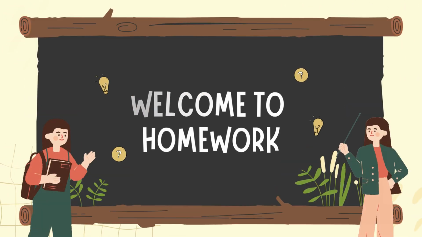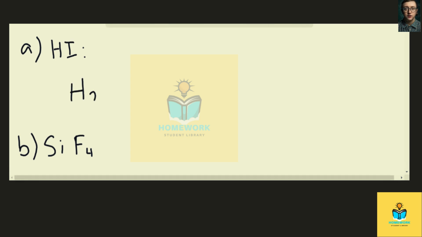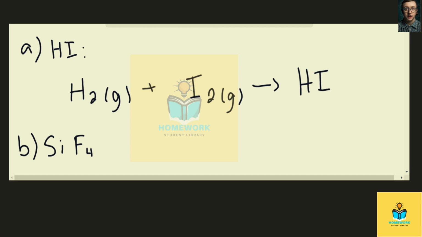Welcome to homework. Hey guys, so in this question, we're asked to find balanced formation equations at standard conditions for each of these four compounds. So for the first compound, we have hydrogen iodide. When we say we want them in standard conditions, that means these two elements, hydrogen and iodine, must be in their standard form. So hydrogen and iodine both exist as diatomic molecules and gases. So I'm going ahead and writing those down like that, and they are forming this compound.